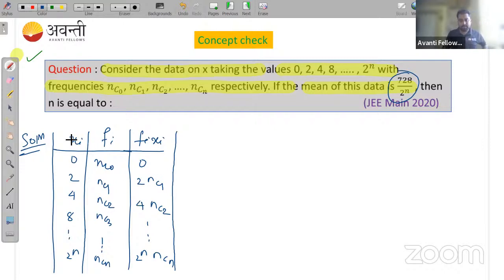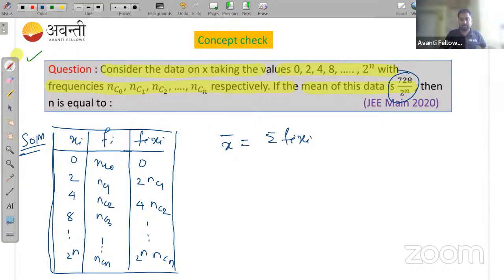Okay, so what is the mean? How can you find the mean of a frequency distribution table? What is the formula to find the mean? That is x bar equals summation Fi xi upon summation Fi. Yes, this is the formula, right? So now Fi xi we have already found.